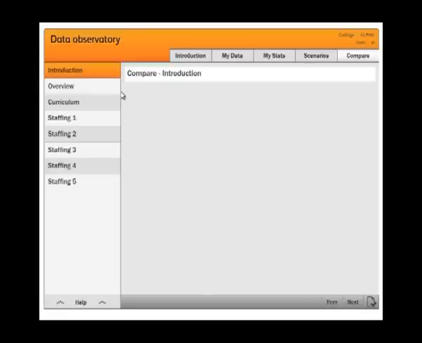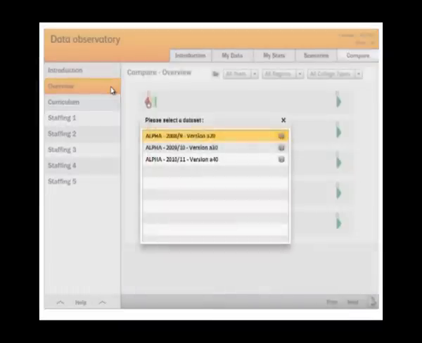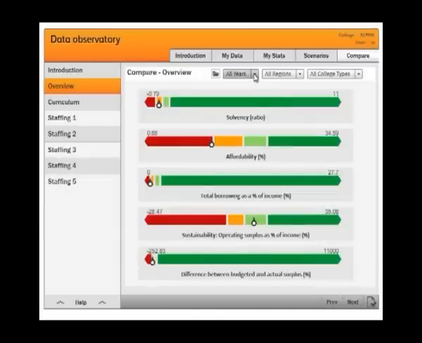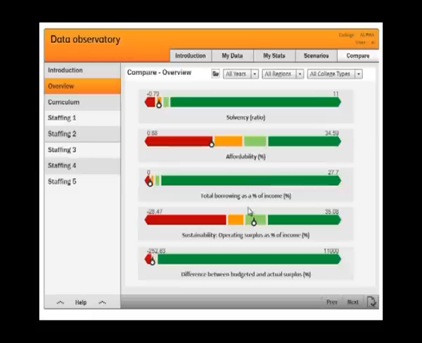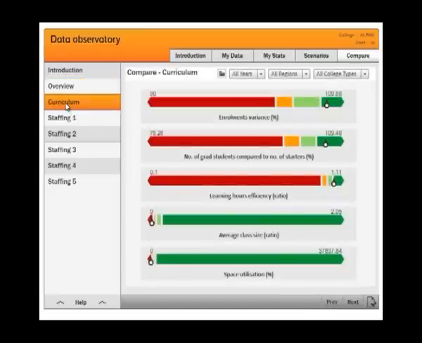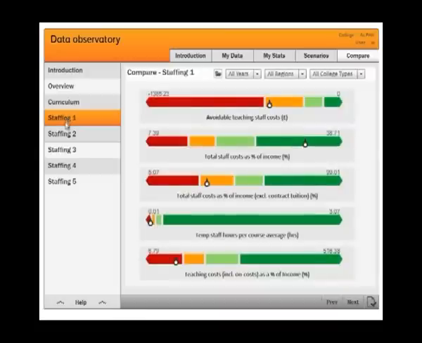The Compare section allows you to compare your KPIs with KPIs of other providers in the sector in an anonymous way. Filters can be applied so you can choose to compare the KPIs of your organization to those of certain groups of providers or to all providers. Note that this facility is only available if you have shared your data for that year into the system. To ensure individual providers cannot be identified, comparative data is only made available once a minimum number of providers have made their data available into the system.